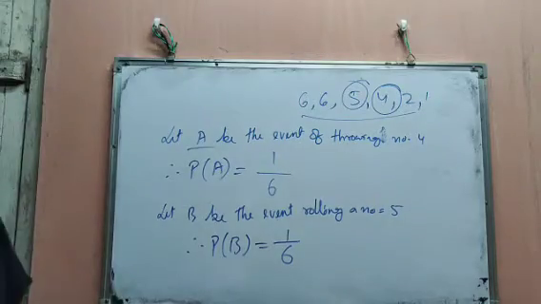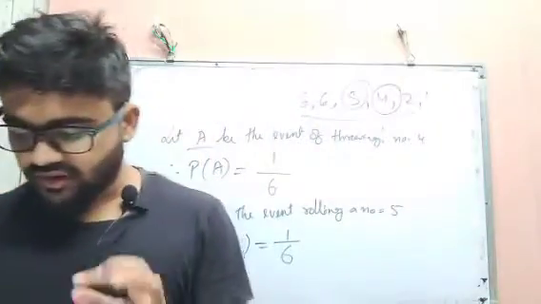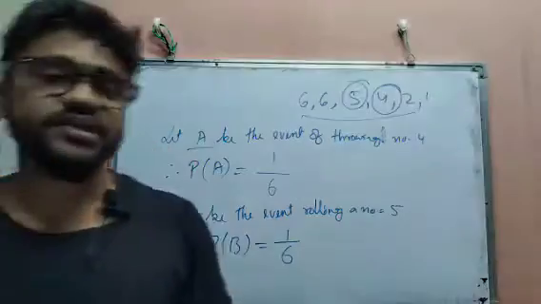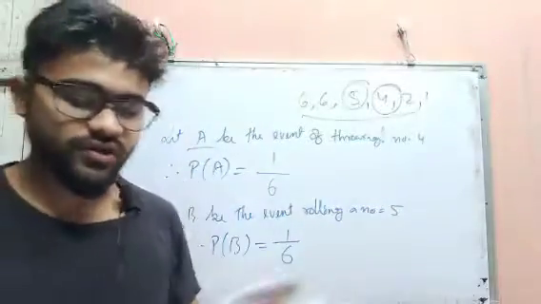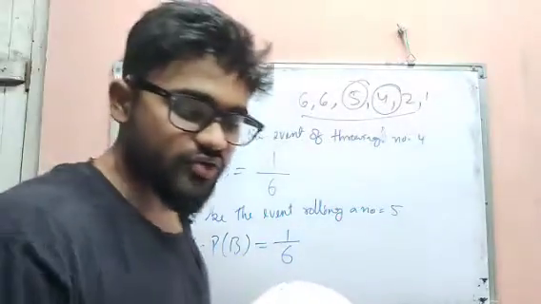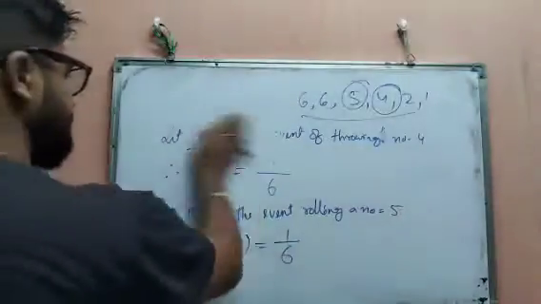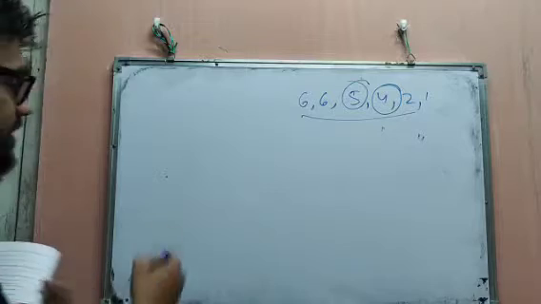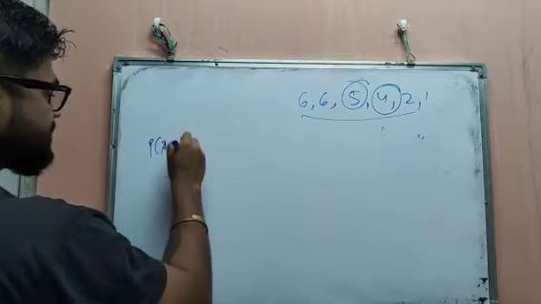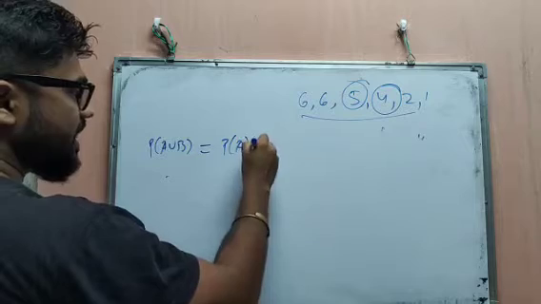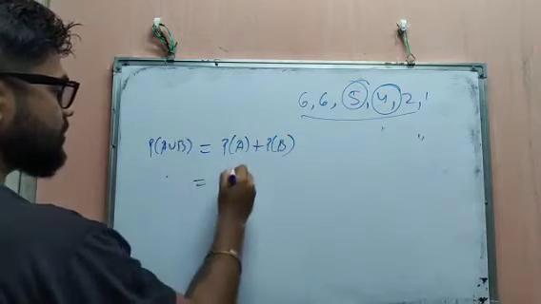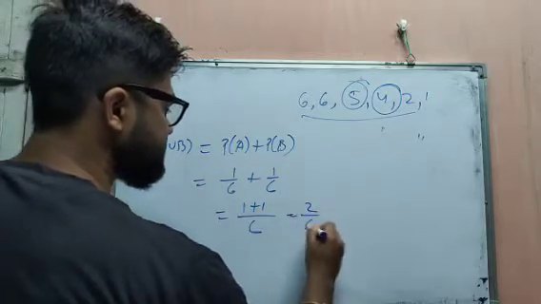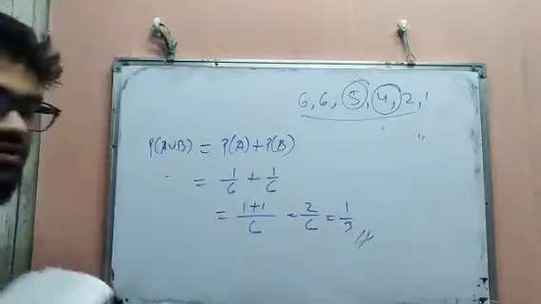Here we are asked the probability of rolling the number 4 or the number 5. Last class we discussed the AND rule and the OR rule. Here OR is given, so we apply the OR rule. That means P of A union B, our required probability, is P of A plus P of B, which is 1 by 6 plus 1 by 6. 1 plus 1, 2 by 6, equal to 1 by 3, which is our required probability.